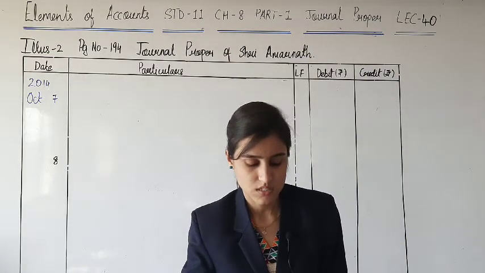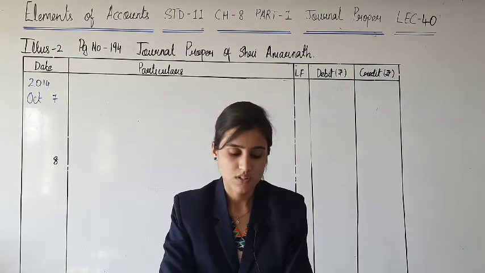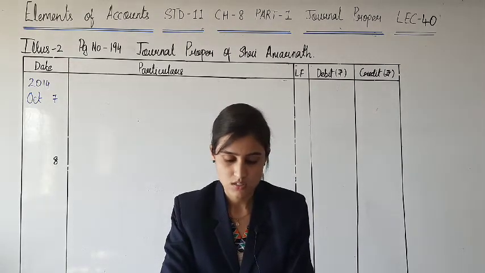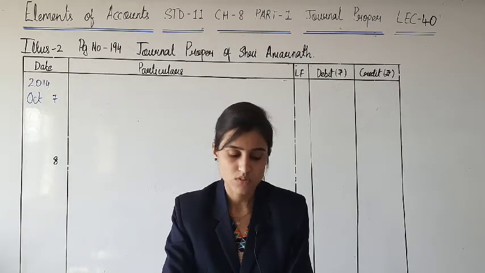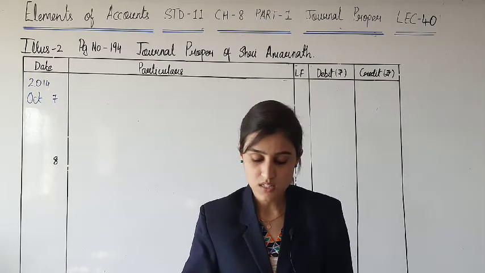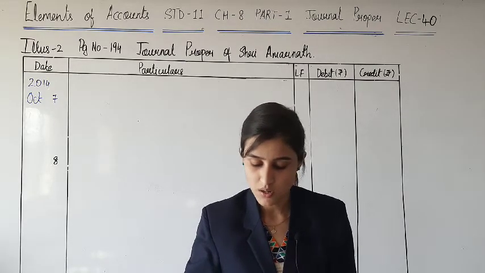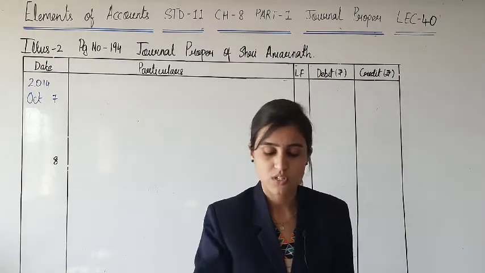Let us read it in detail. Closing entries means entries given at the end of the accounting year to close various accounts. At the end of accounting year, accounts of incomes, accounts of expenses, accounts of goods, etc. are closed and transferred to trading or profit and loss account.